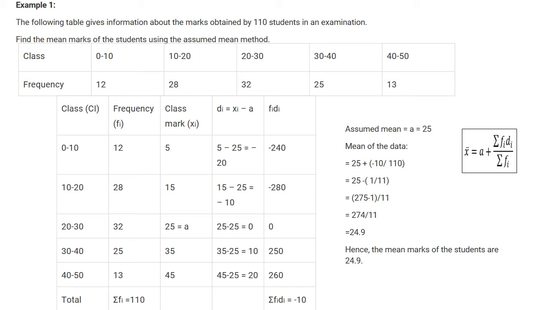Hence the mean of marks of the students is 24.9 here. This is the assumed mean method to find the mean. In the direct method also we will get the same answer, that is 24.9. If you try the direct method, you will get the same answer.